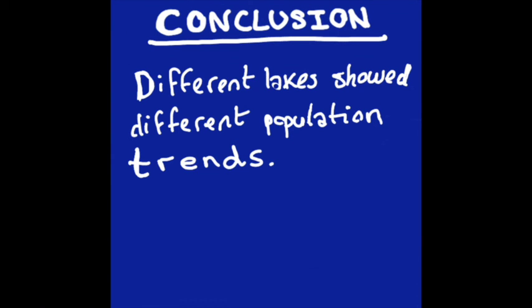After analyzing our graph data, we concluded that there were no significant population trends. Each lake had different population sizes for each order we researched per decade. Because of this, our data was inconclusive.